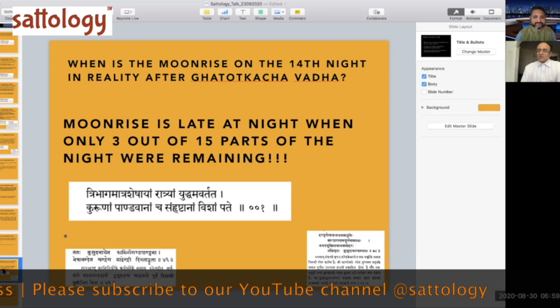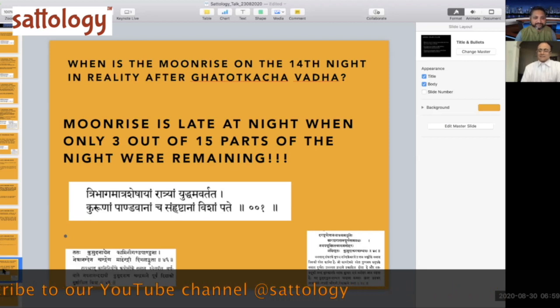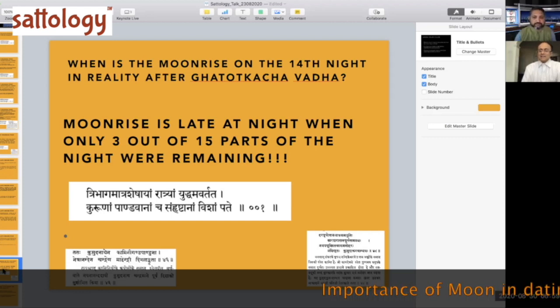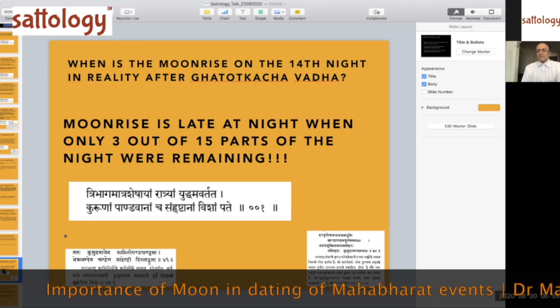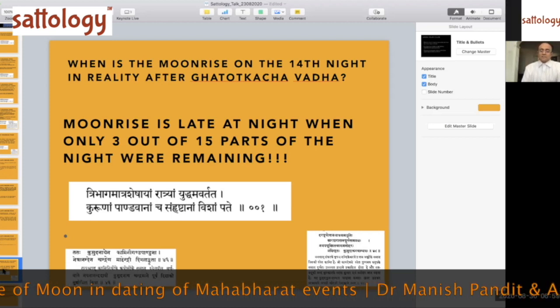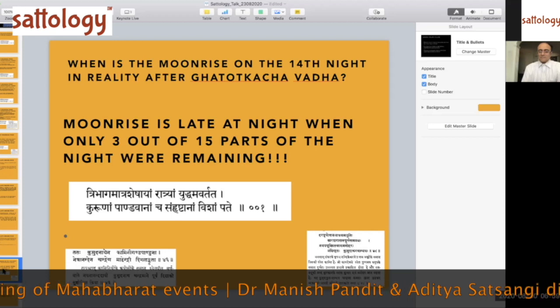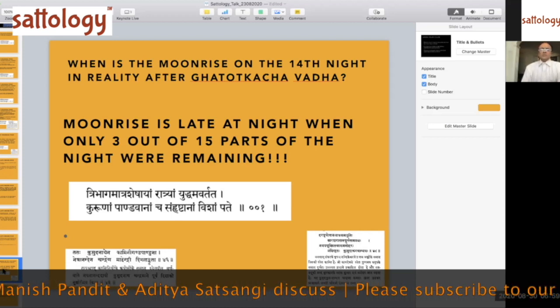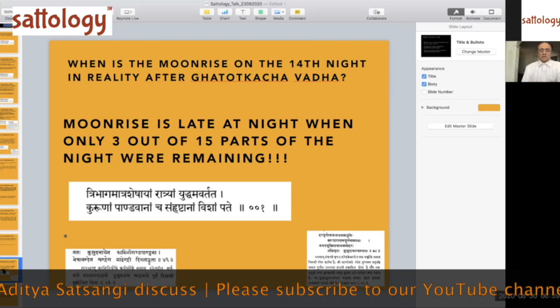So now you are absolutely clear that the moonrise is late at night when 3 out of 15 parts of the night are remaining. 3 out of 18, 3 out of 15, whatever it is, but it is very late at night. So, calculation wise, this is around 2:20 a.m. in the morning, this particular moonrise.